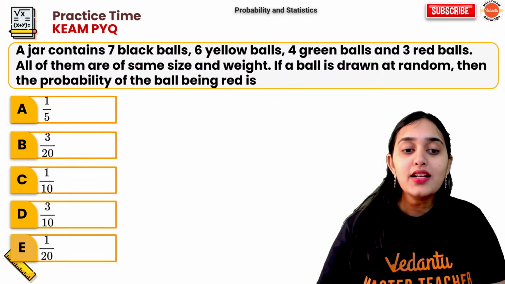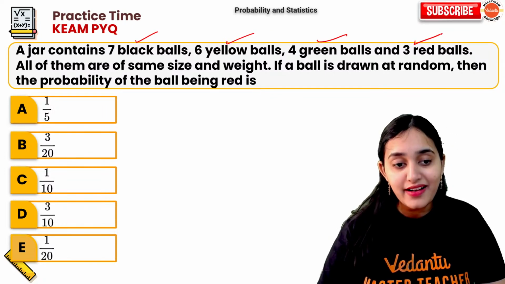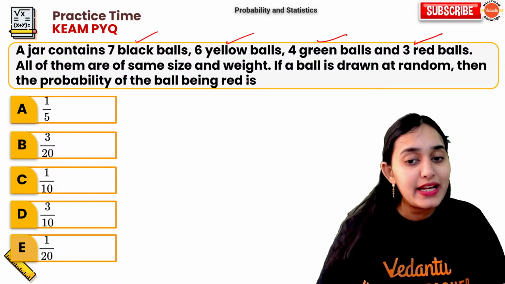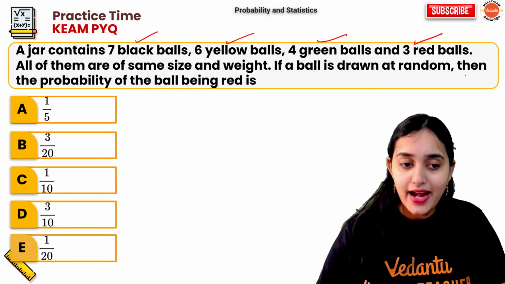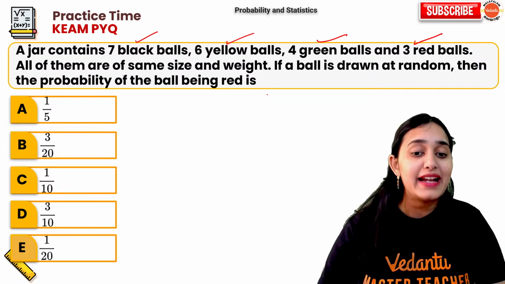Next, a jar contains 7 black balls, 6 yellow balls, 4 green balls, 3 red balls. All of them are of the same size and weight. If a ball is drawn at random, then the probability of the ball being red is dash.